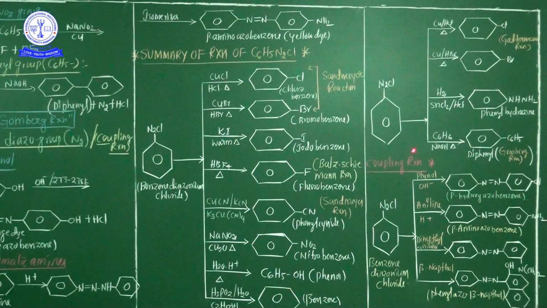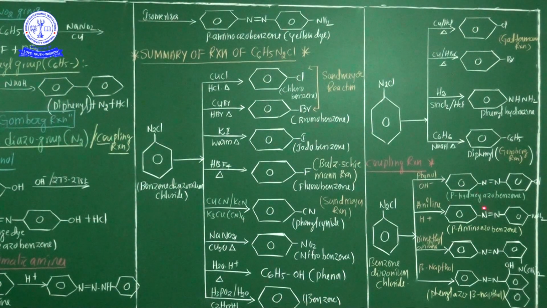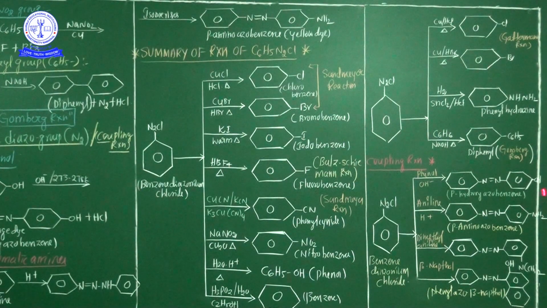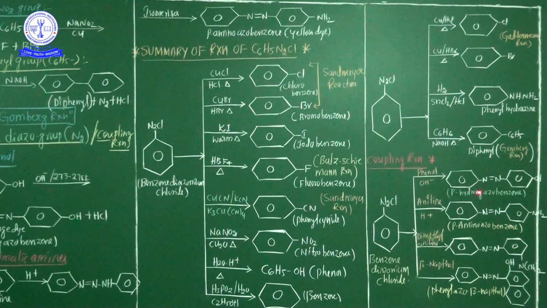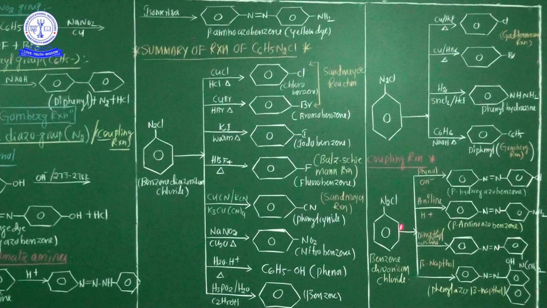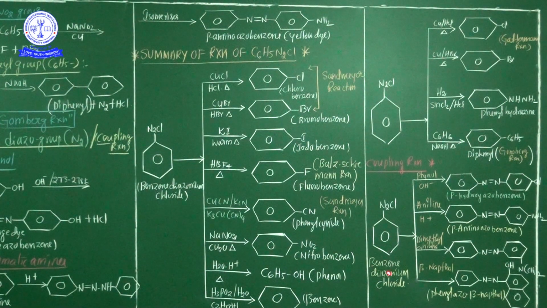In this coupling reaction, benzene diazonium chloride treated with phenol in the presence of base medium. Now here p-hydroxy azobenzene, an orange color dye, is liberated. P-hydroxy azobenzene is liberated. Next, the second one, benzene diazonium chloride treated with aniline. So now what happened here, para amino azobenzene is liberated. This is generally an orange red color dye.